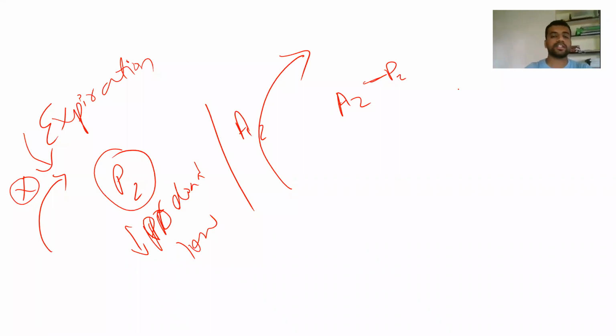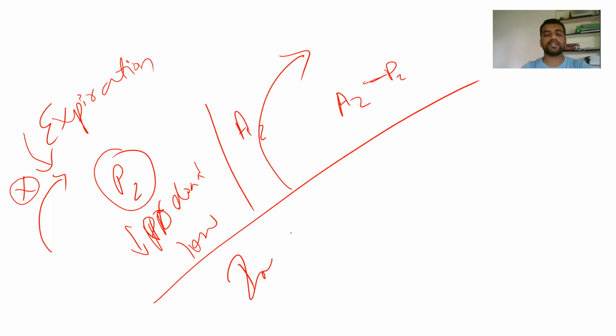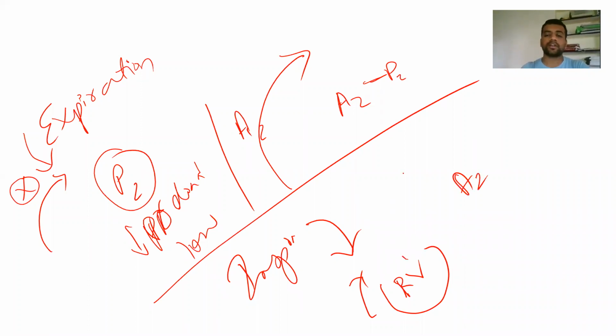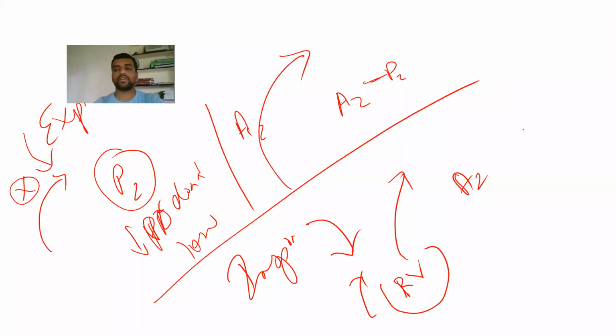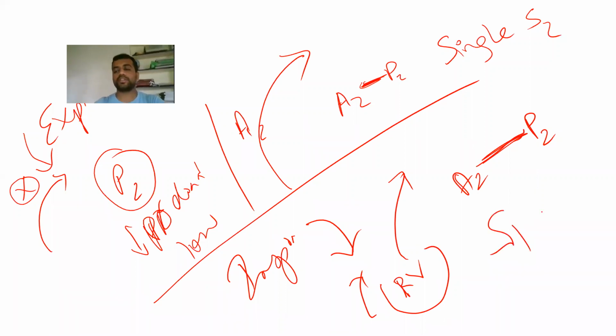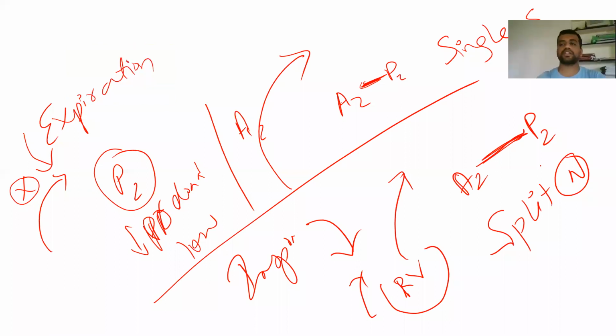But what happens during inspiration? In inspiration there is a negative intrathoracic pressure and a lot of venous blood from the SVC and IVC is going to come, and there is a lot of filling into the RV. So A2 is going to close as it is, and for P2, the RV will take a longer time to complete its systole compared to expiration. So after a long gap, you're going to get the pulmonary component. Here it is a short gap and here is a long gap. So this you will appreciate as a single S2, and this is your split S2. So this split is normal. Inspiratory split is normal. This is the basic physiology.